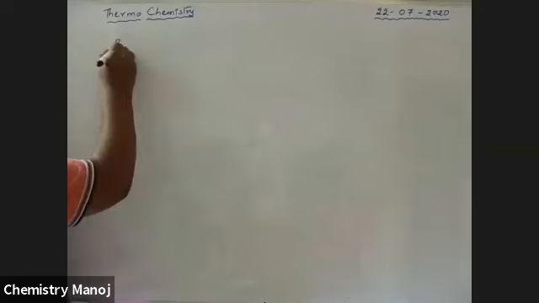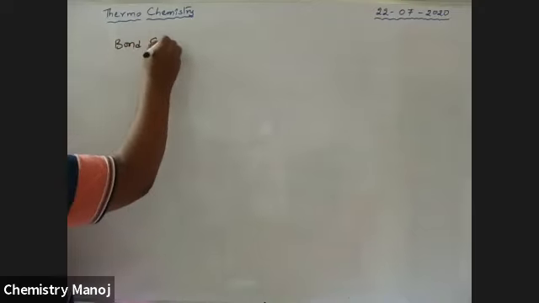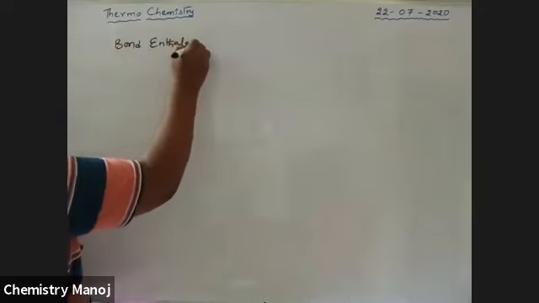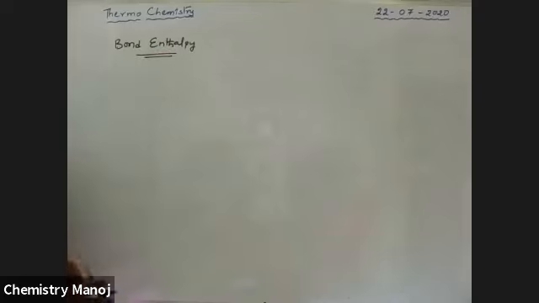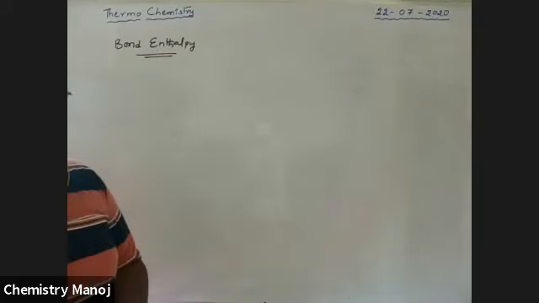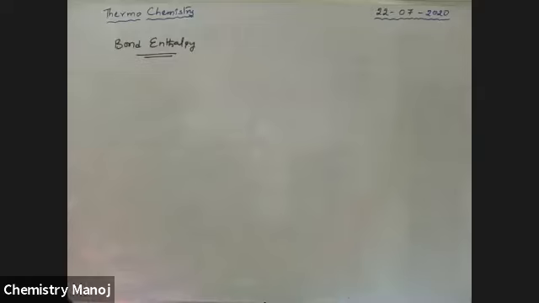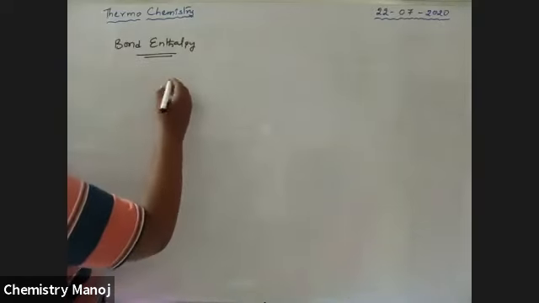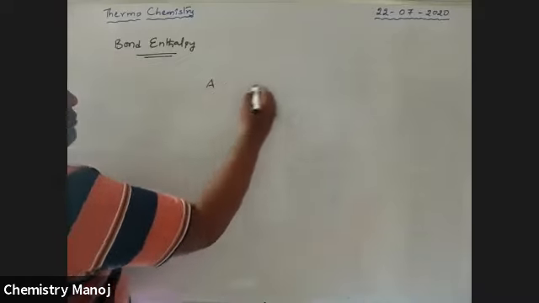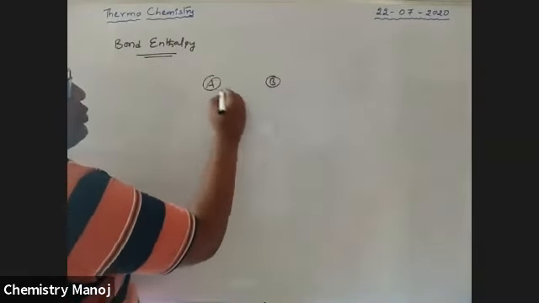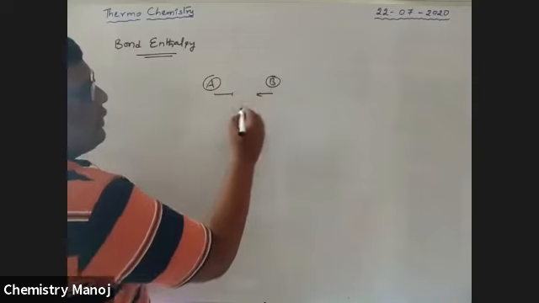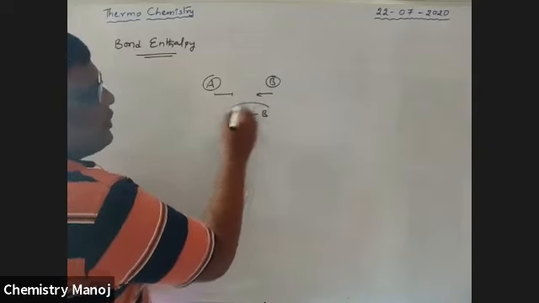Next one is bond enthalpy. What is bond enthalpy? See here, there is an A atom and a B atom. These two are moving towards each other, and that gives a bond formation.